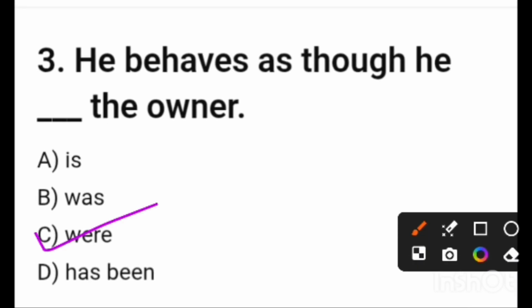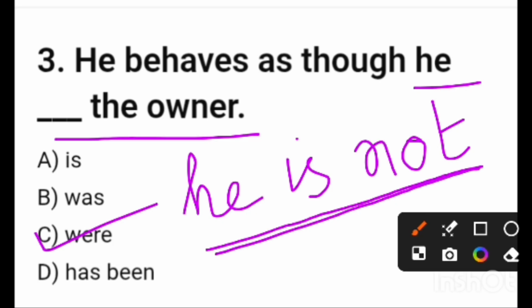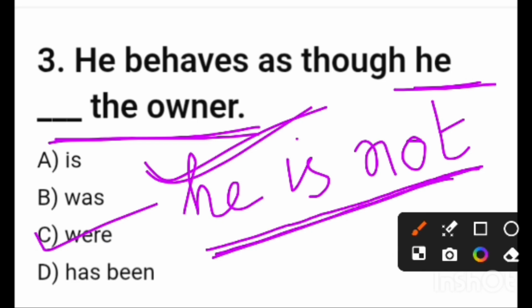"He were the owner." Actually, the meaning of the part "as though he were the owner" is that he is not the owner. This is the fact. He is not the owner, but he behaves, he pretends to be the owner of this thing or this house. But he is not. Actually, the fact is that he is not the owner. "He were the owner" means he is not. This is the fact, and it is imagination. He thinks that it is imagination. Friends, I think the structure is clear to you.